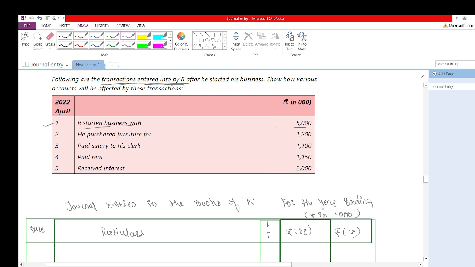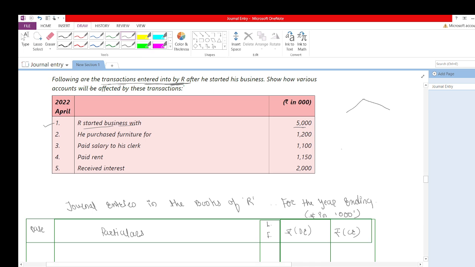Now as I already told you, we record every transaction according to journal entry. Now R started business with rupees 50 lakh. What two accounts are affected here? If R started business, capital is coming into our business. Whatever the owner invests at the start of the business will be considered as capital.